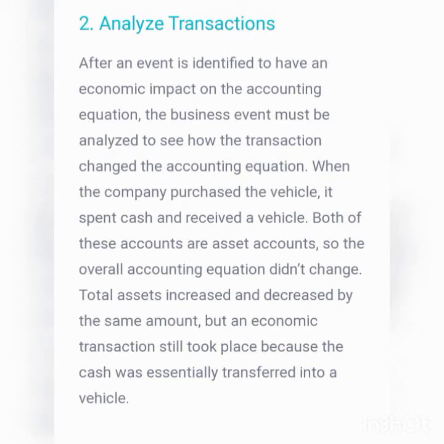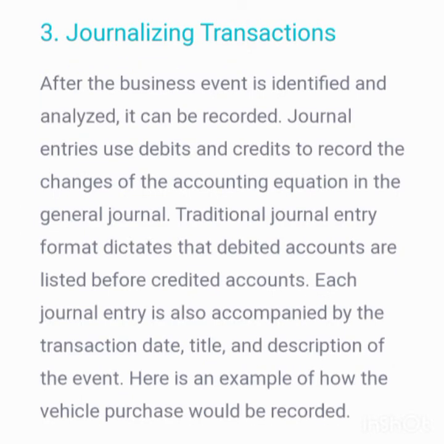When the company purchased the vehicle, it spent cash and received a vehicle. Both of these accounts are asset accounts, so the overall accounting equation did not change. The total assets increased and decreased by the same amount, but an economic transaction still took place because the cash was essentially transferred into a vehicle.